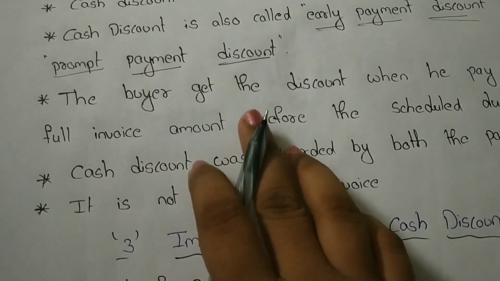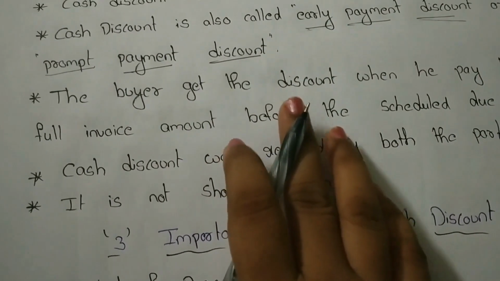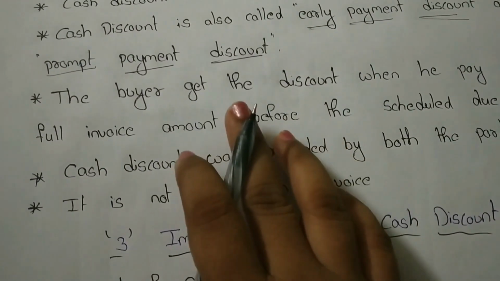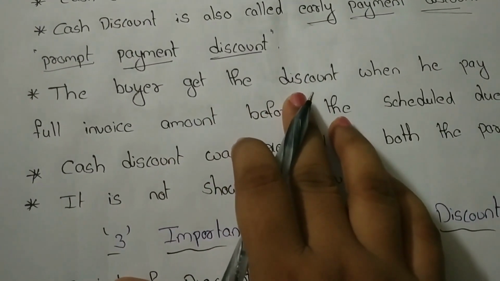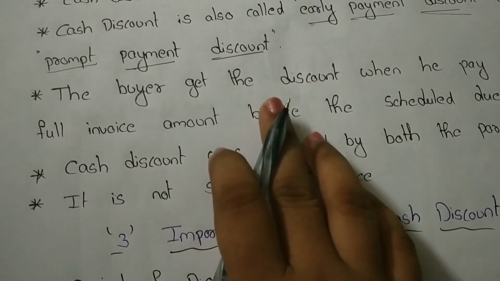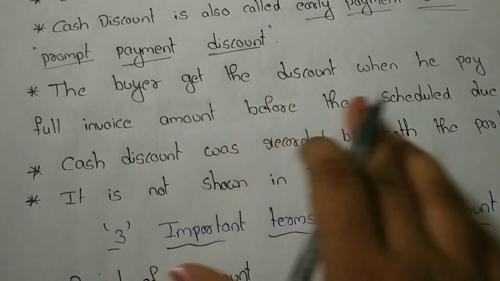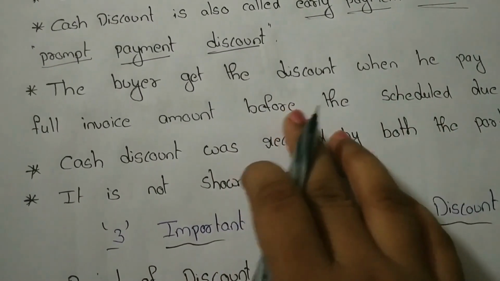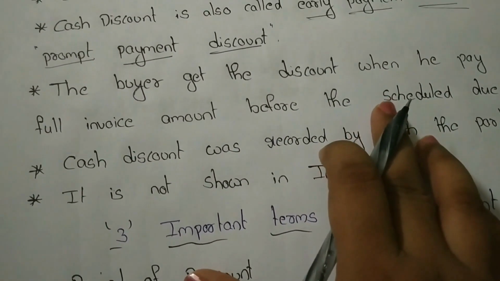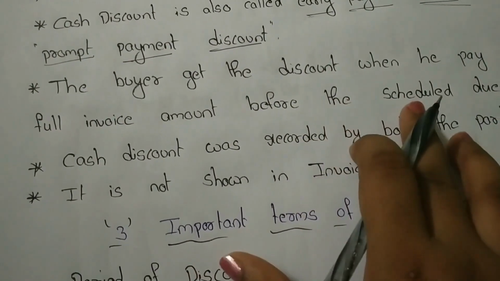The manufacturing companies allow trade discount to all their customers, because all the retailers mostly purchase bulk quantity from the manufacturing companies. So they allow trade discount to all the customers. But when coming to cash discount, it will be applied to only limited members, those members who paid before the scheduled due date. For example, the scheduled date is 1 month. If the customer paid the full invoice price before the 1 month, then only he gets the discount. So that is called cash discount.